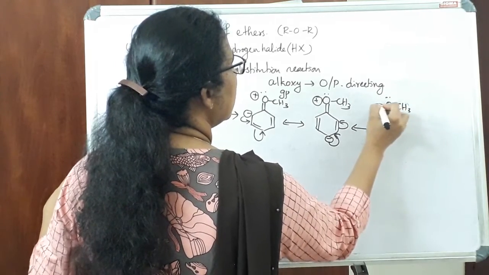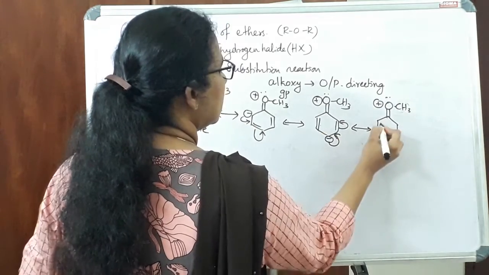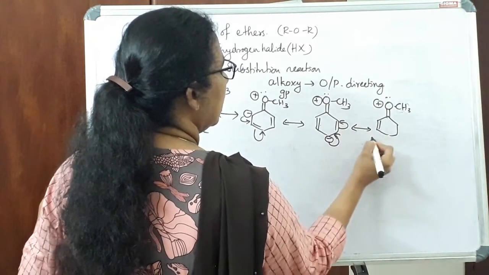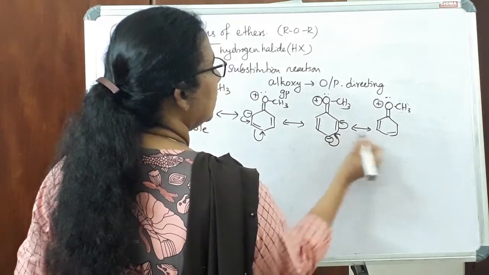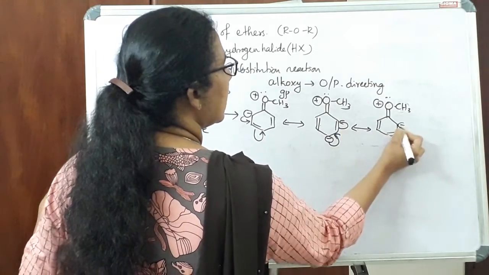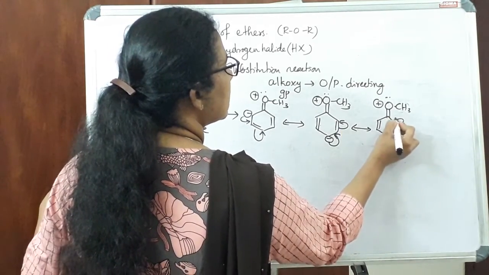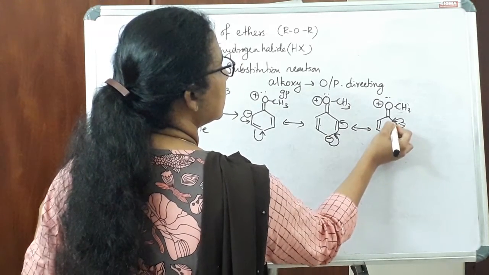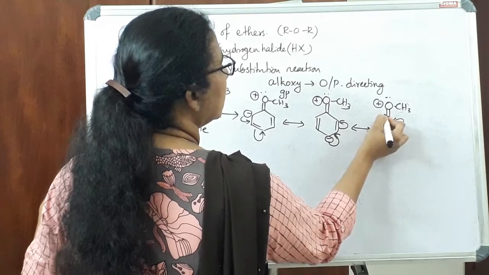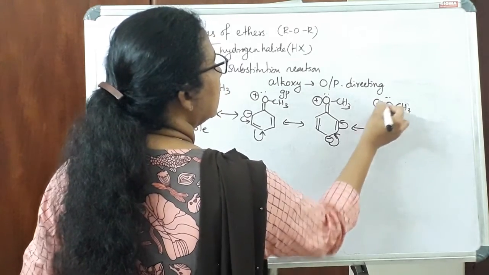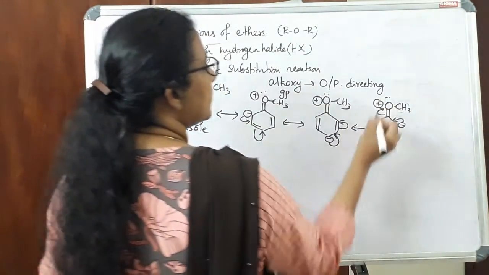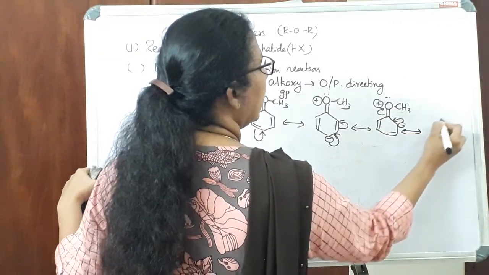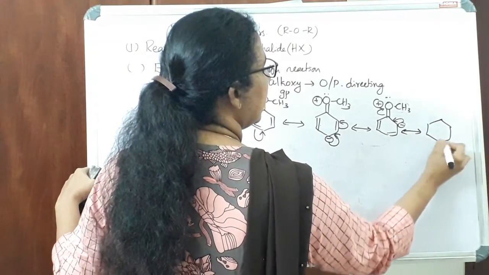So this is the same, and this bond here, and there is a bond here, and there is a charge. Now this charge is shifted towards here, or these electrons are shifted towards here. So this charge changes to a bond, and this bond or these electrons are again shifted to this oxygen, and we will get the last structure like this.